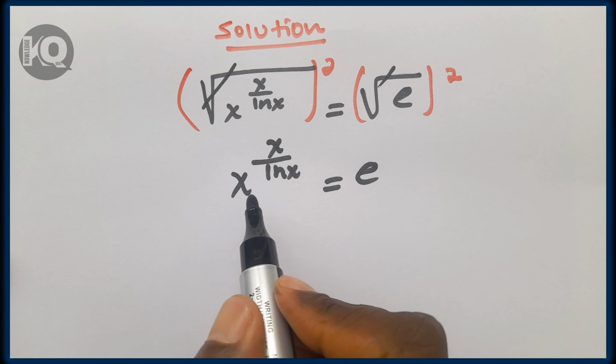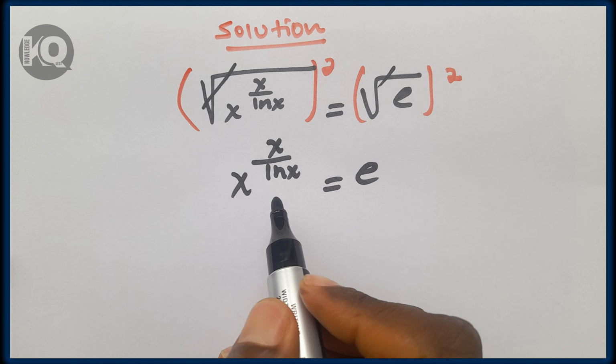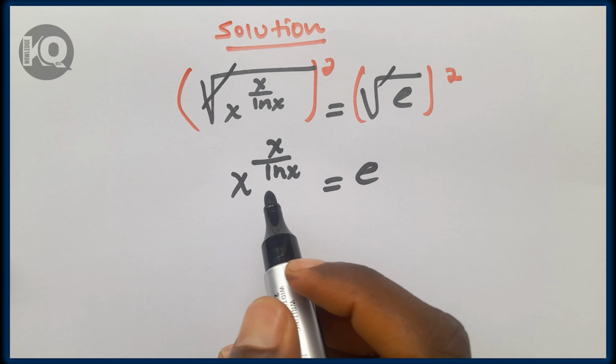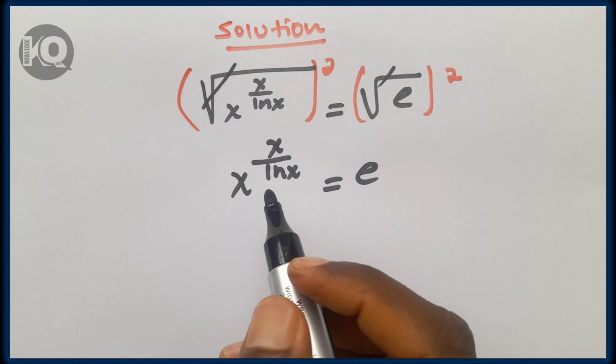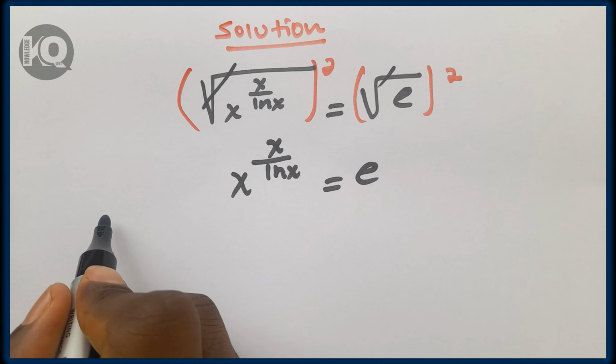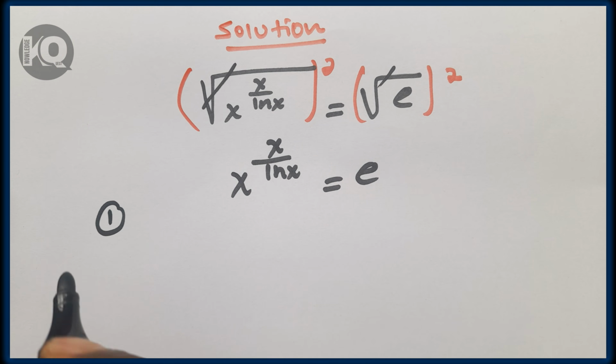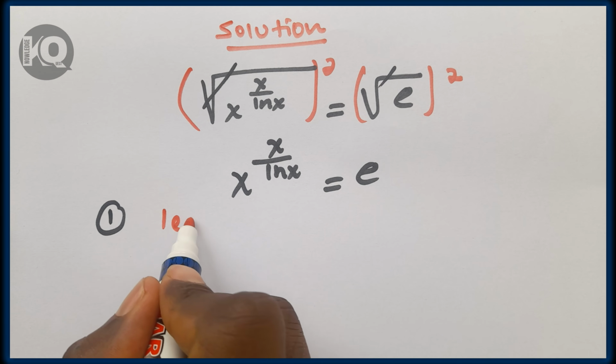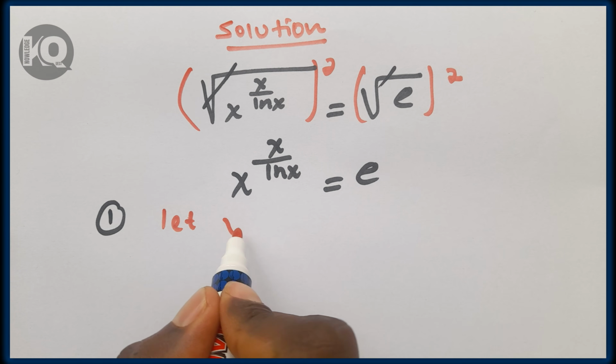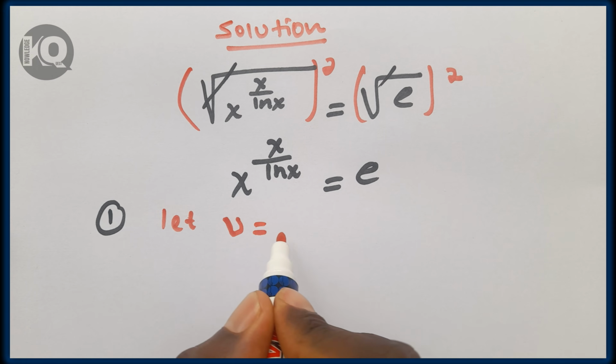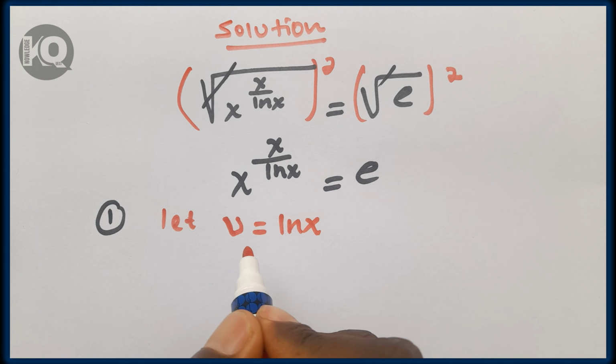Then this equation can be solved by using two methods. The first one is by using substitution, and the second one is by introducing logarithm. So let's see method one, which is by using substitution. Let u be equal to ln x.